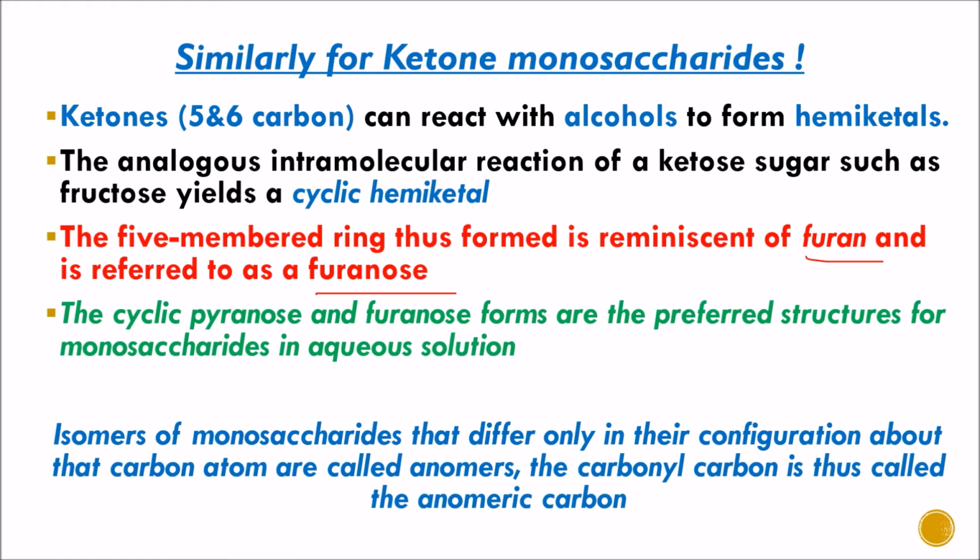Isomers of a monosaccharide that differ only in their configuration about one carbon atom are called anomers, and the carbonyl carbon is thus called the anomeric carbon.